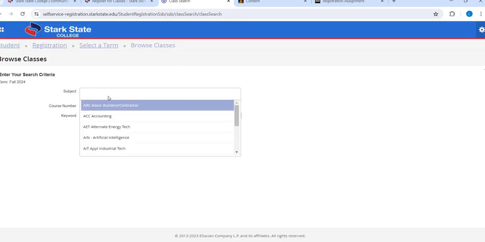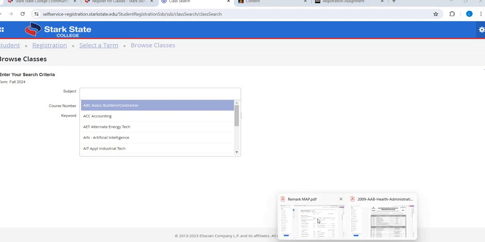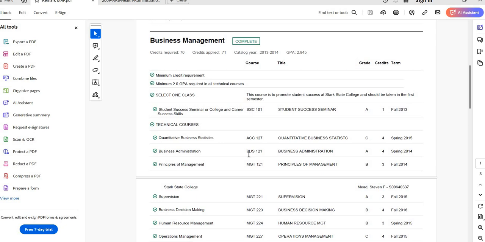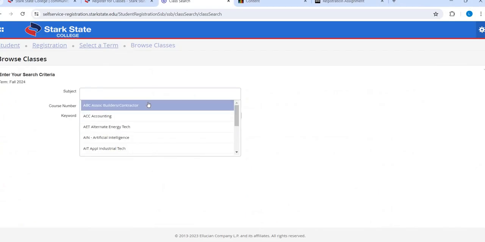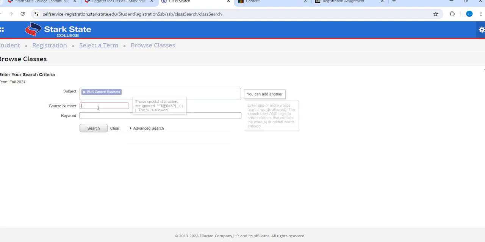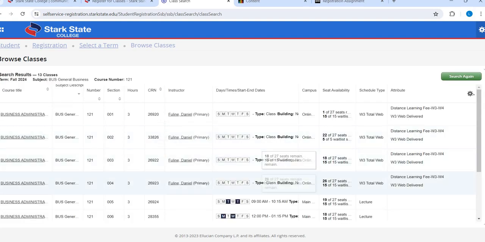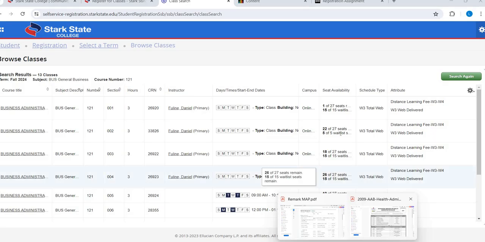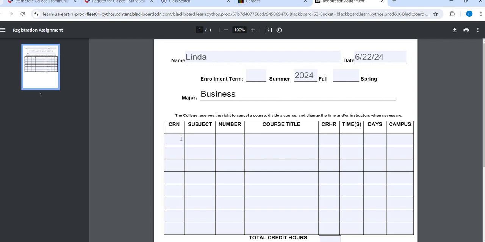The subject is that 3-letter abbreviation. So in this case, I know I have to take Business Administration. It's BUS, and 121 is the number. So I'm going to type in BUS, and that's going to bring up the business classes. I know I want to look at 121, so I'm going to search there.